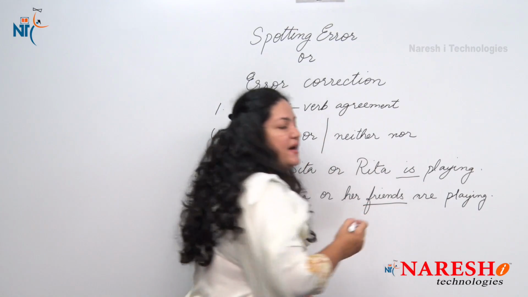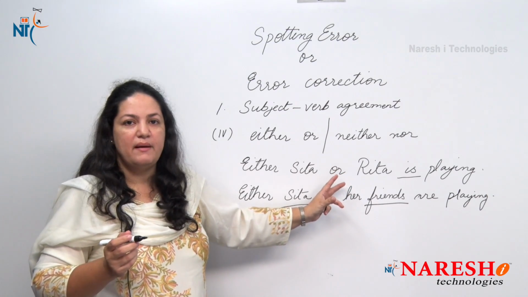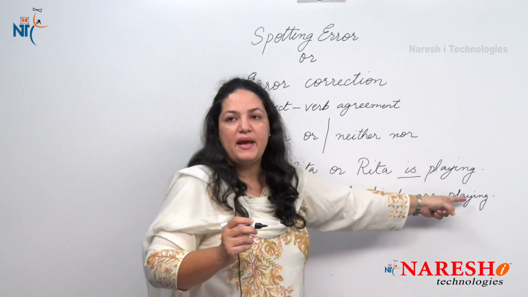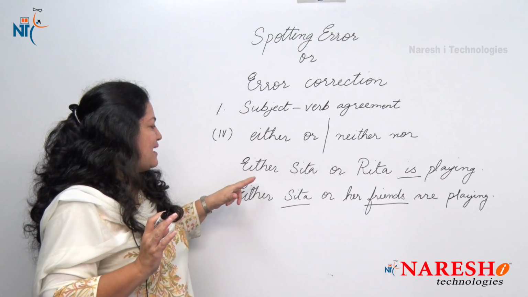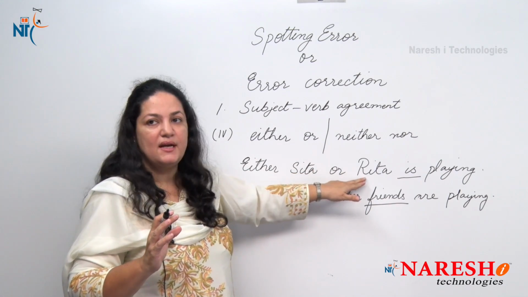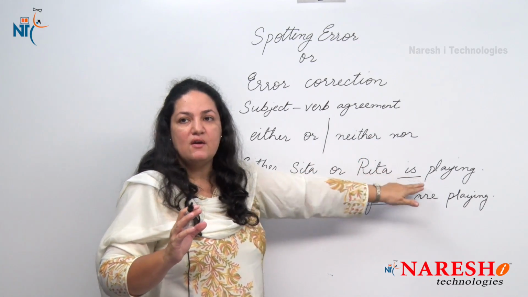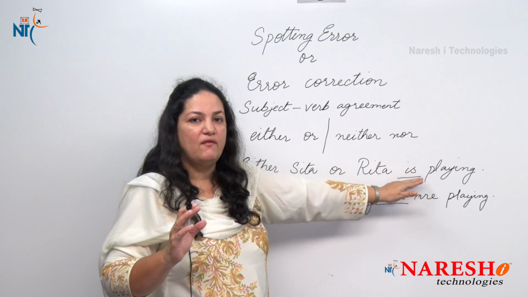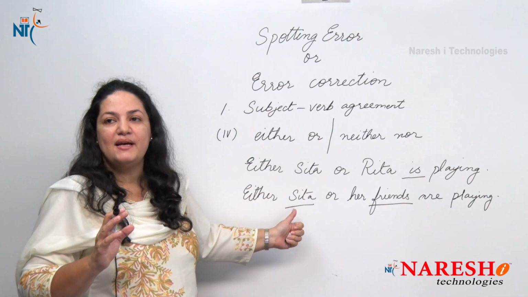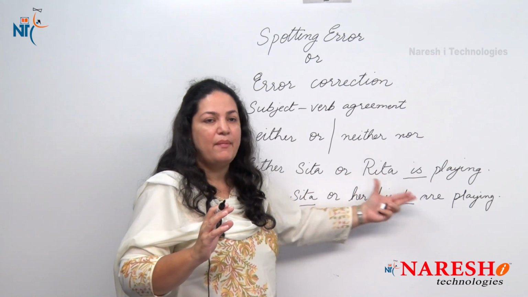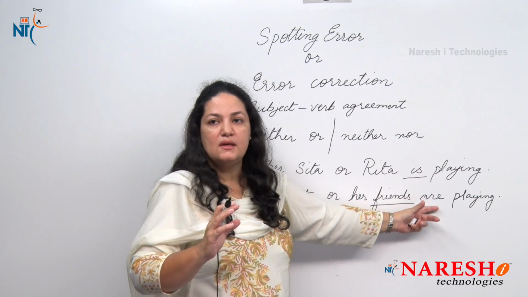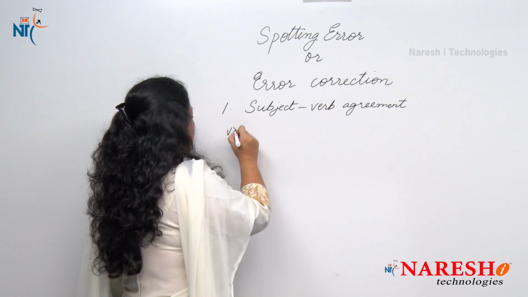Here, her friends is plural, so we say are playing and not is playing. So if both subjects are singular, we use is, the verb in the singular form. And if one of the subjects is plural, we place the plural subject in the latter part, and the verb is in plural form.